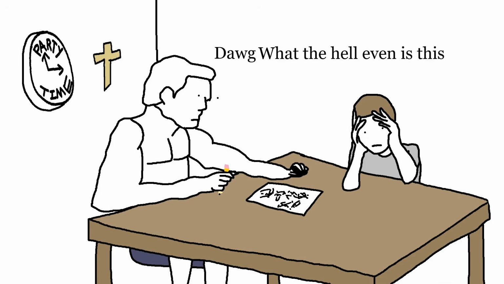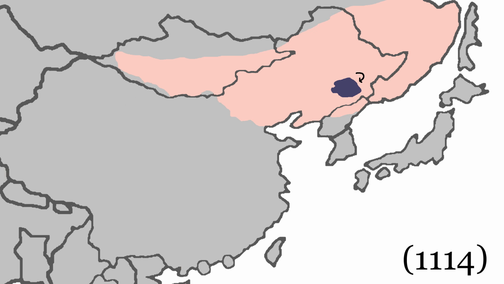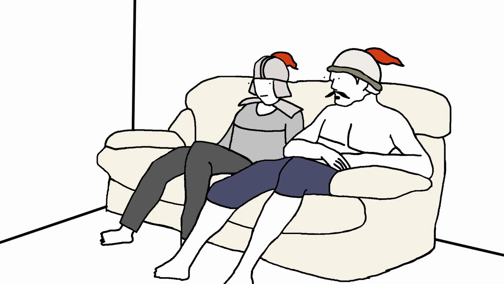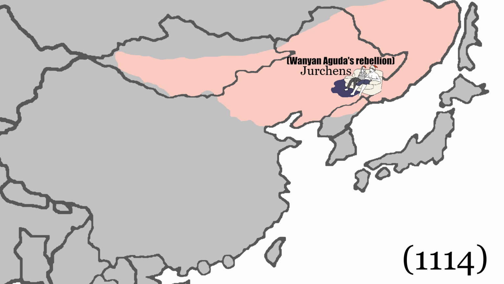Wow, Maruhi, this empire seems to be so big and sexy. What happened to them? So in the year 1114, the Jurchens got pretty pissed at being subjugated. Man, I'm getting sick of all these rapes, kidnapping, and pillaging, man. And so they rebelled against the empire.